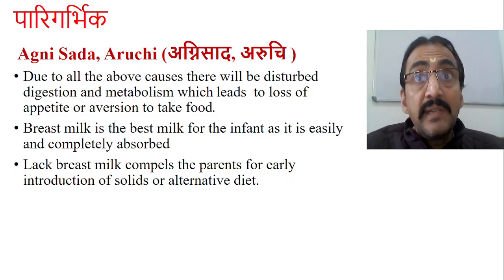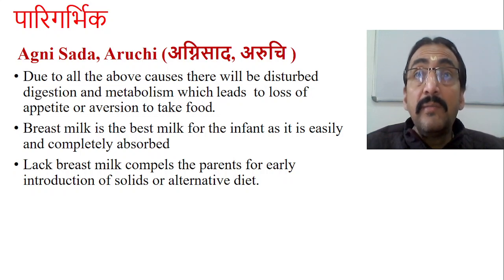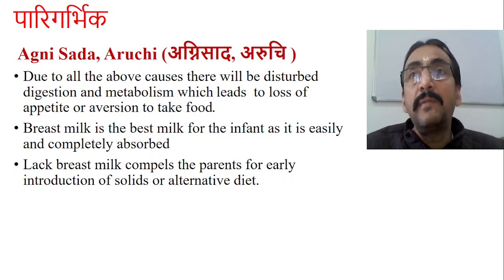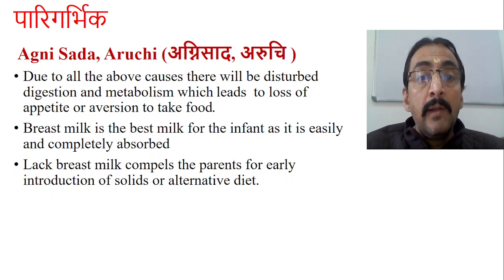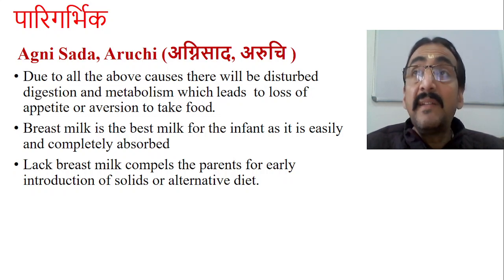But in this situation, when breast milk is not available, mother either goes for Datri. If the Datri is also not available, then mother has to go for the supplementary feeding, animal milk or other supplementary feeding. Now, lack of breast milk compels the parent for the early introduction of the solid and alternative diets.